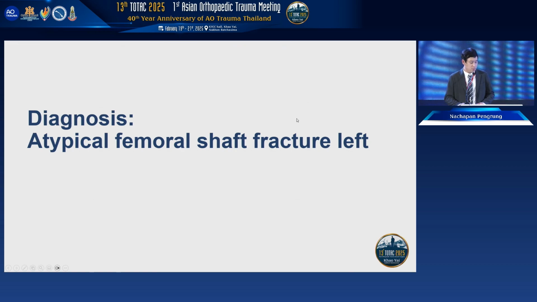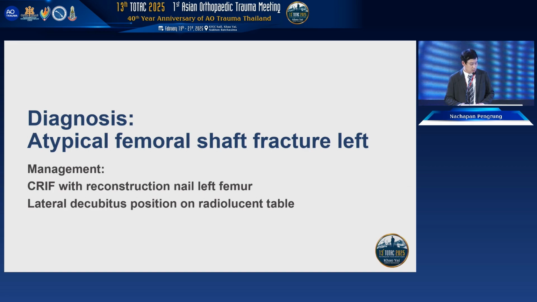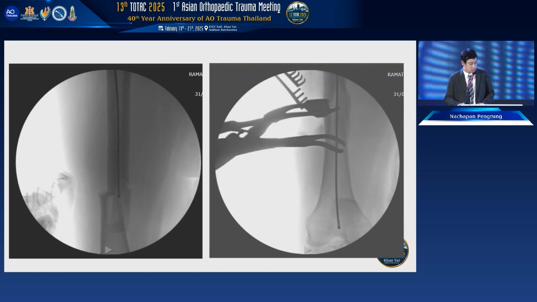At that time, I diagnosed a typical femoral shaft fracture of her left femur. So I decided to perform closed reduction with internal fixation by reconstruction nail on the left femur. In my institute, we perform this in the lateral decubitus position on a radiolucent table. This is the intraoperative fluoroscopy.